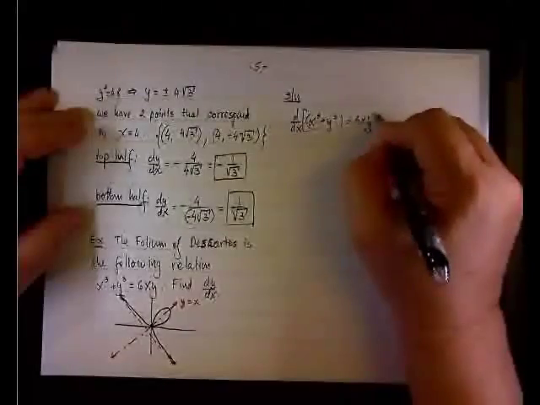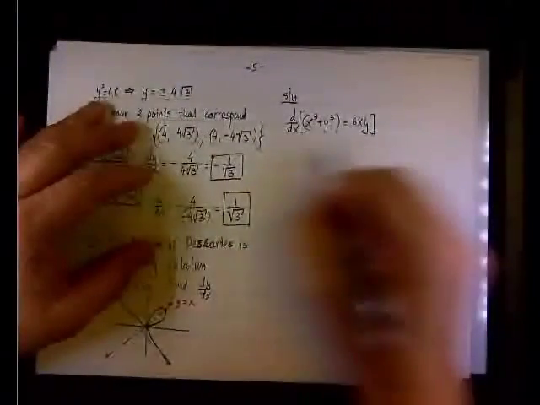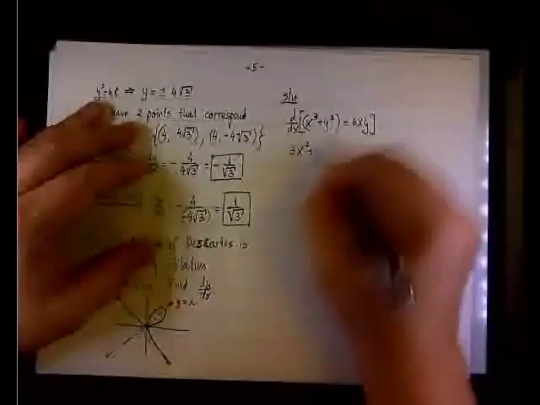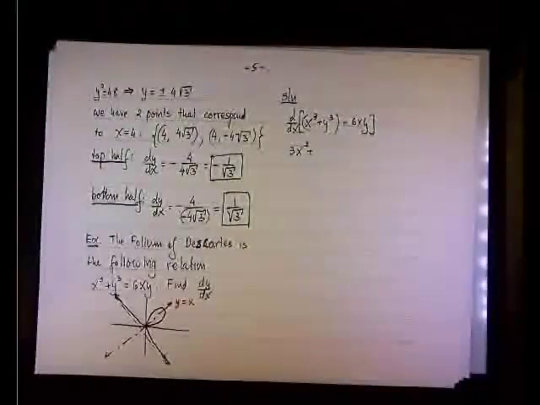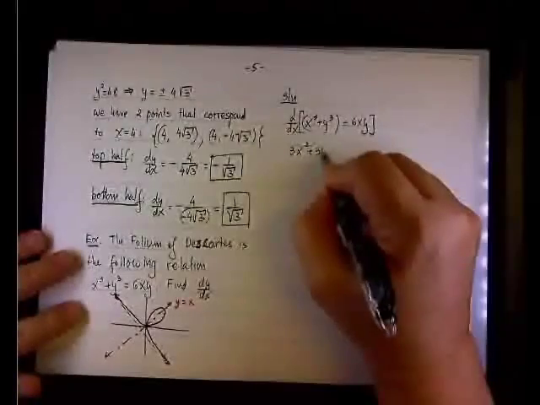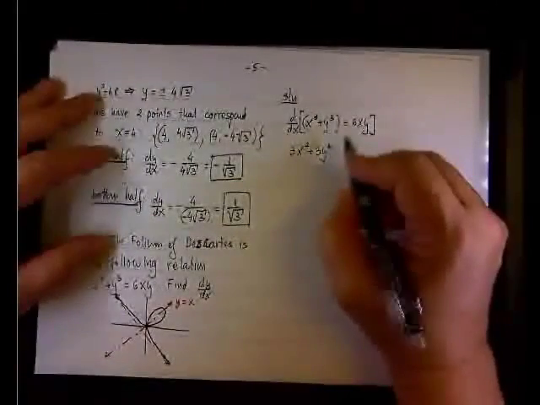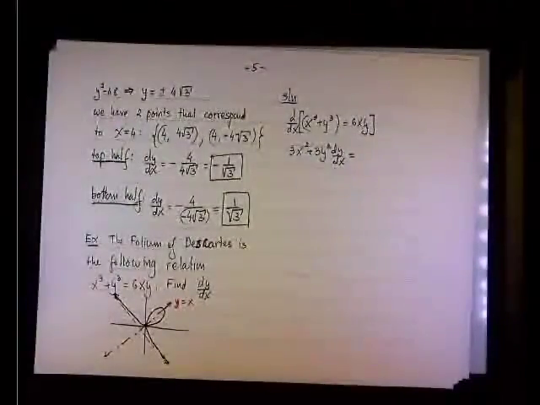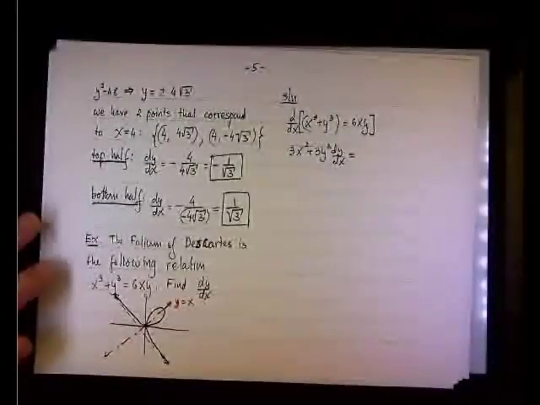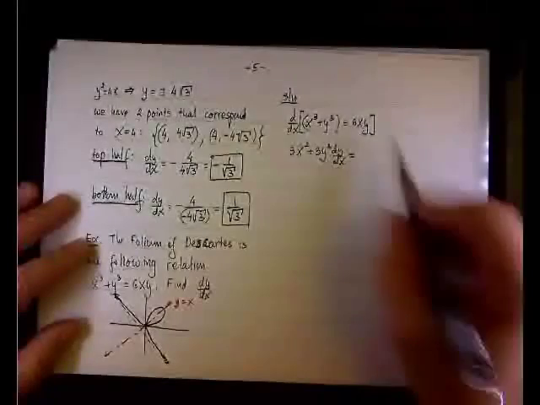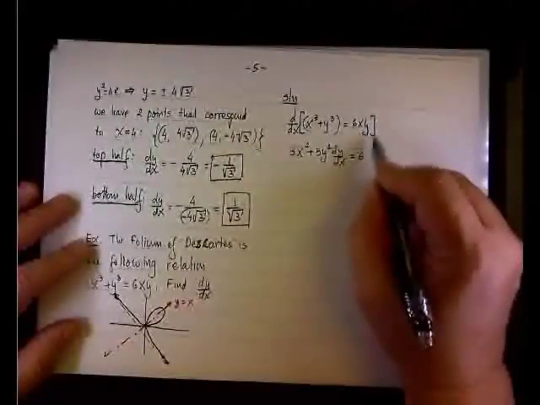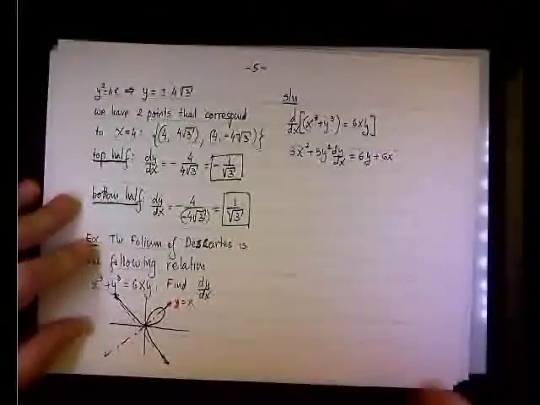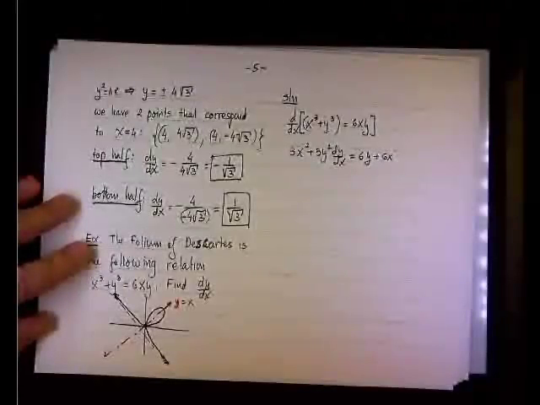On the left side, we need to work really carefully. The derivative of x cubed is 3x squared. The derivative of y cubed, first with respect to y, will be 3y squared, and then it will be dy dx, right? And then on the right side, we have the product rule, u and v, where u equals 6x and v equals y. So the derivative of 6x is 6 times v, which is y, plus 6x times the derivative of y. Well, the derivative of y is y prime, or dy dx.